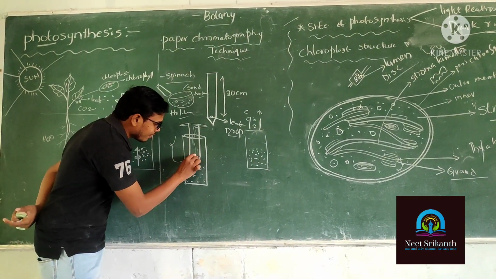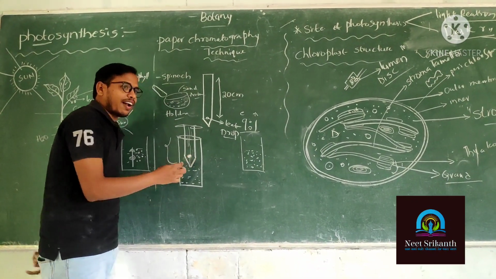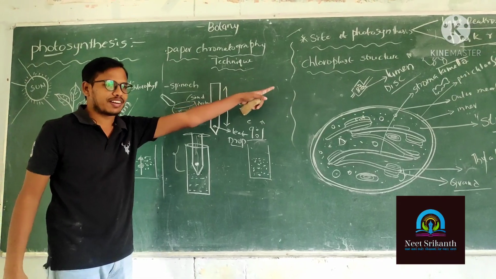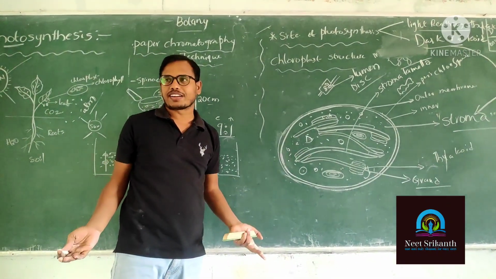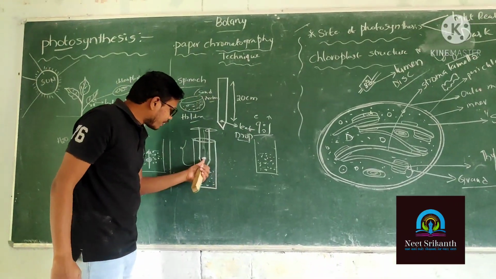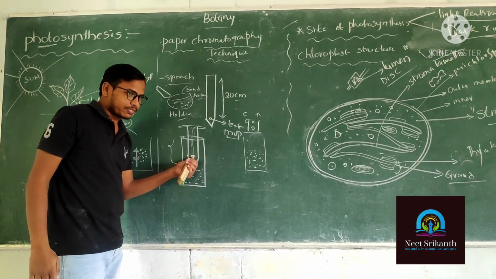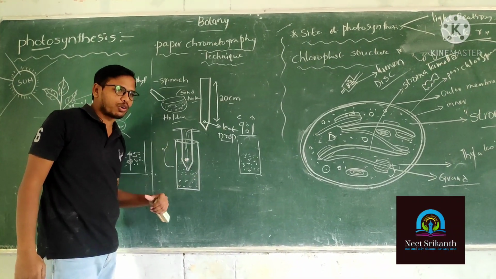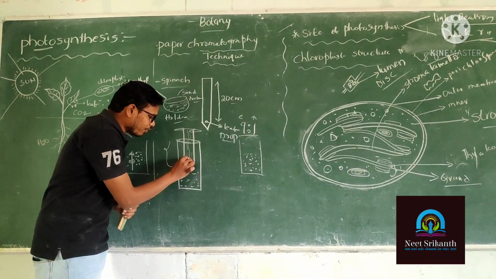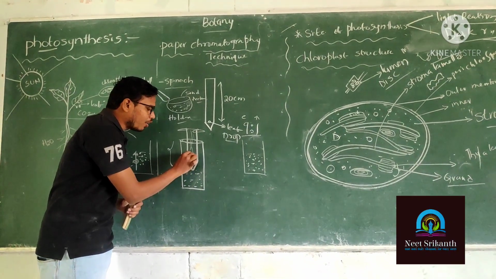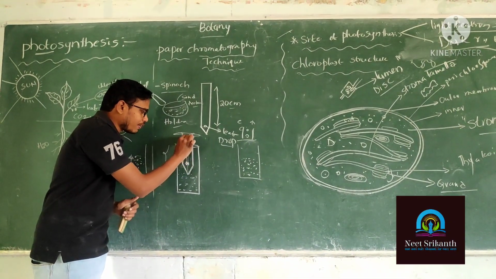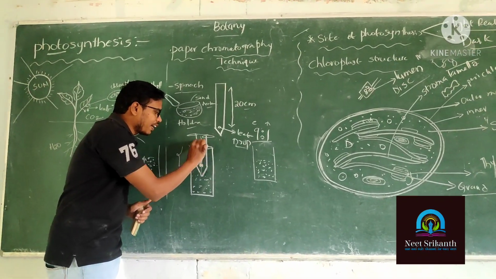Here what is there? Leaf sap is there. Already we know that in the leaf, chloroplasts are there, and in the chloroplasts there are different types of pigments. So the pigments of the leaf sap drop also move on the chromatography paper like a capillary movement.